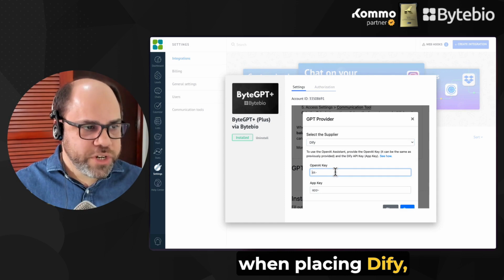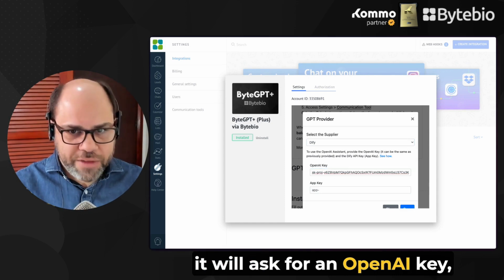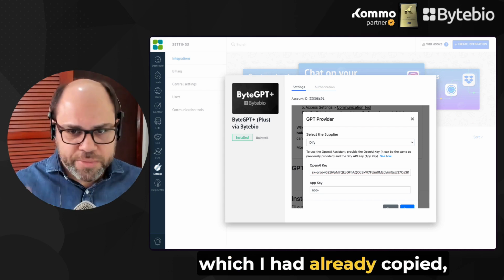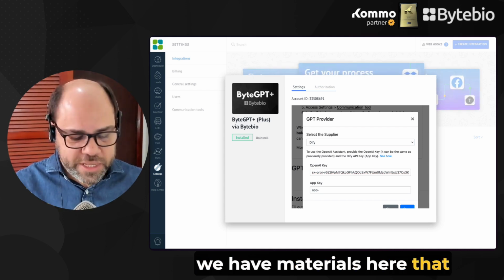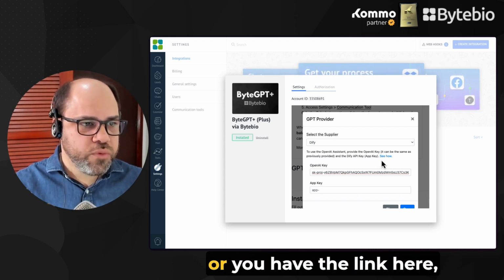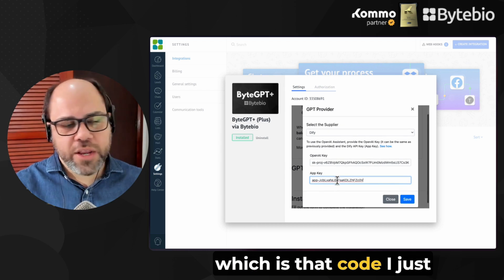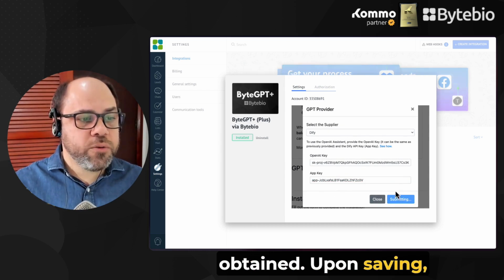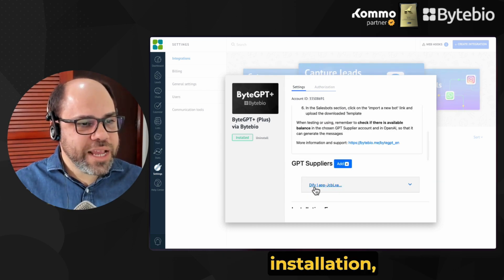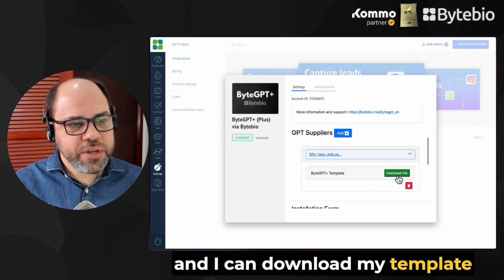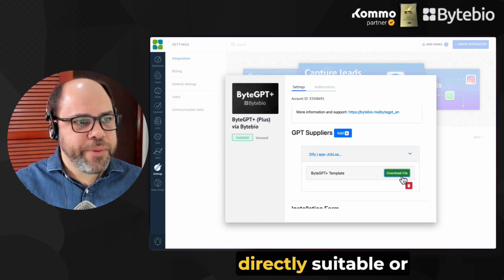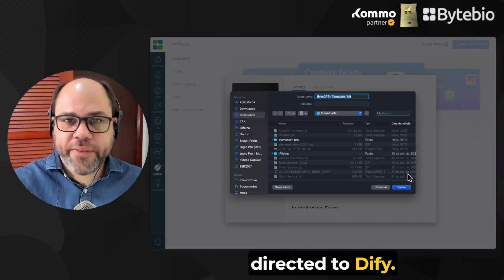So when placing Dify, it will ask for an OpenAI key, which I had already copied. We have materials here that show how to obtain this, or you have the link here, in addition to the app key from Dify, which is that code I just obtained. Upon saving, I will now have a Dify installation, and I can download my template for ByteGPT with the handler directly suitable or directed to Dify.